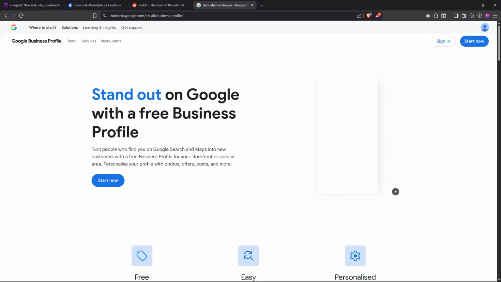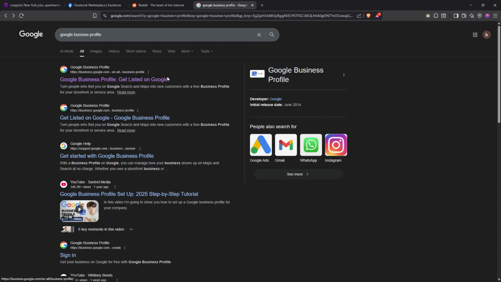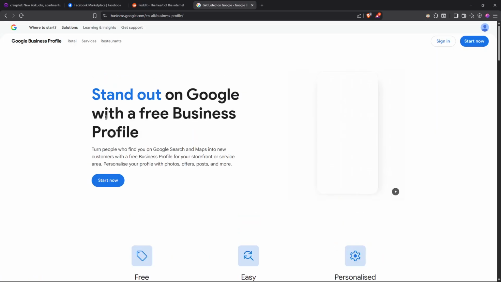Just type Google business profile in Google, or type get listed on Google, and click on the first link. You will get free Google visibility, local search traffic, and trust signals. This is one of the best free traffic sources if you qualify for it. It's easy to get listed, but don't enter any fake info so you don't get banned. It's very important and very useful.